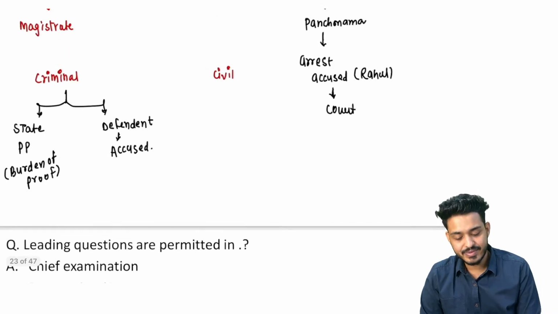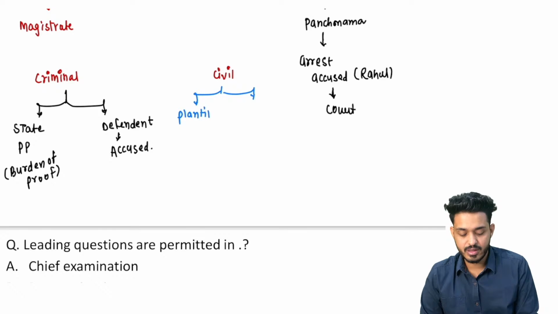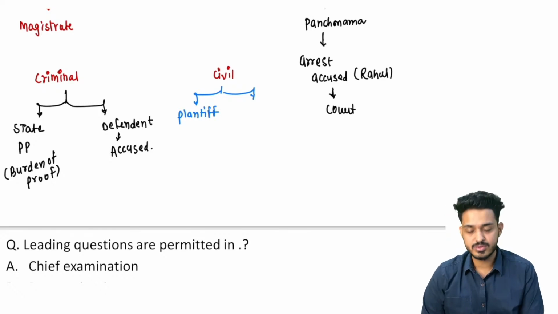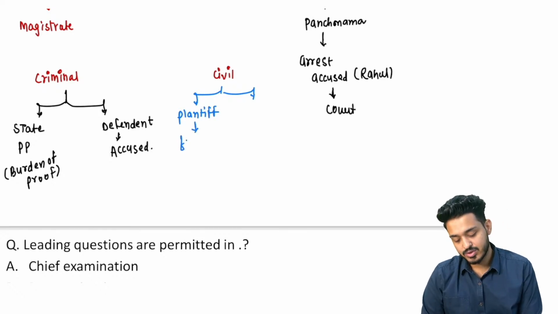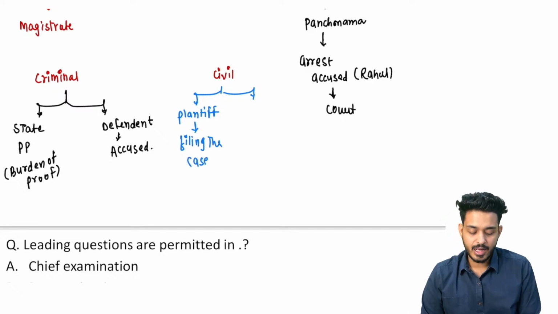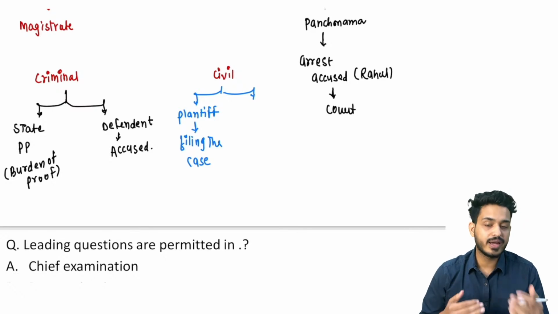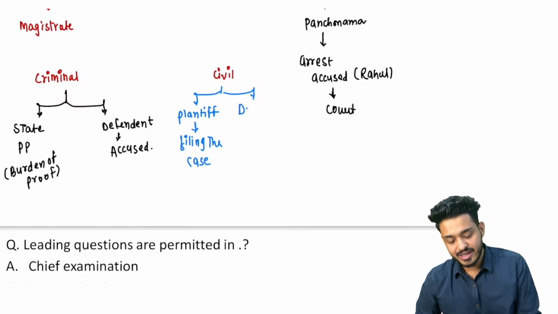What happens in civil cases, civil cases are fought between two parties, so here you will be having one party that is known as plaintiff. पहली पार्टी जो केस करती है, those people who are going to do the case, those people who are filing the case, they are known as plaintiff. And the second person who is going to fight against them, right, that is going to be again defendant,